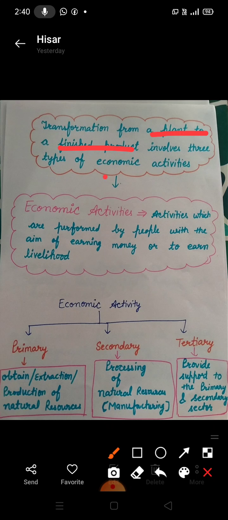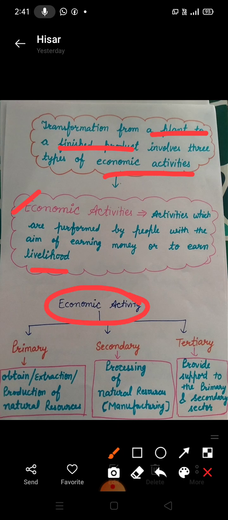So what do you understand by economic activities? Economic activities means activities which are performed by people with the aim of earning money or to earn a livelihood. That means every person will do work for earning money, so that they can fulfill their requirements. These economic activities are divided into three parts, that is primary, secondary and tertiary sector.